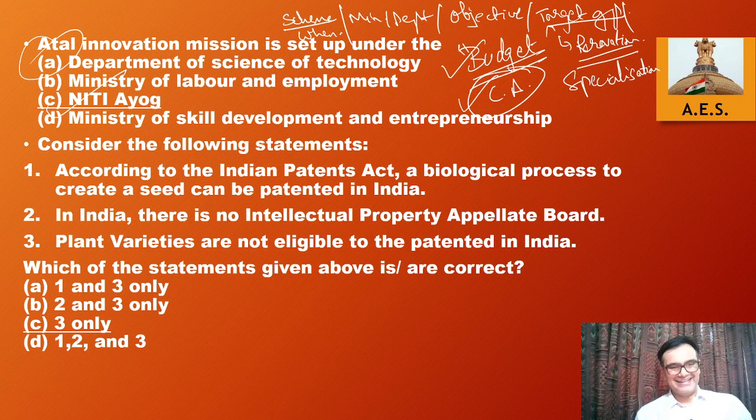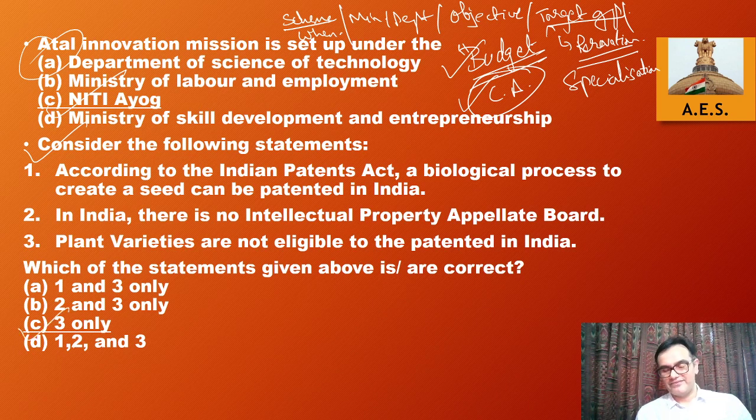Okay, then consider the following statements. So according to Indian Patents Act, a biological process to create a seed can be patented in India. So nothing like that. Okay, in India, there is no intellectual property appellate board. Why not? We have intellectual property rights system and the whole thing is in place. Then plant varieties are not eligible to be patented in India.